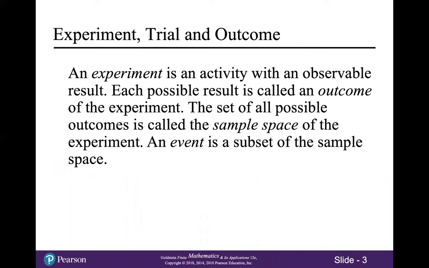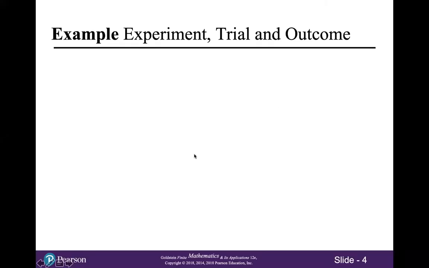An experiment is an activity with an observable result. Each possible result is called an outcome of the experiment. The set of all possible outcomes is called the sample space of the experiment, and an event is a subset of the sample space. So now we'll look at a few examples.